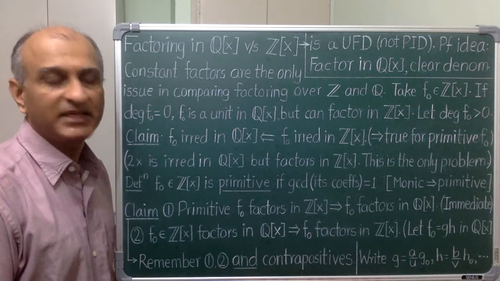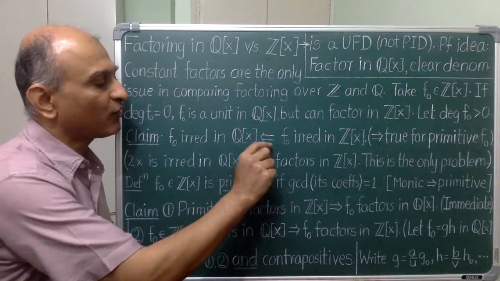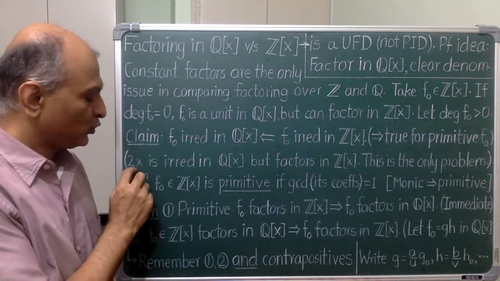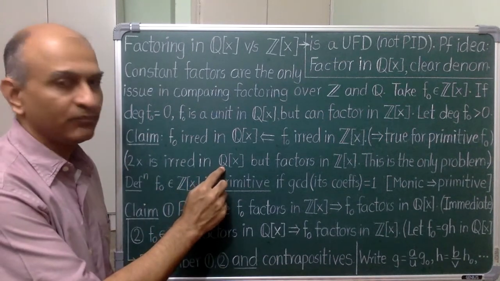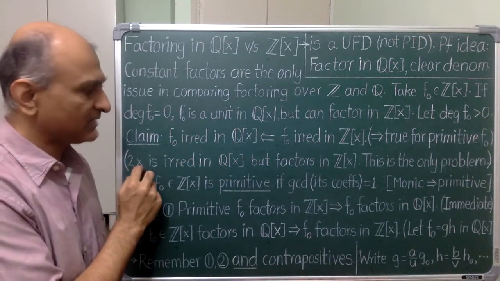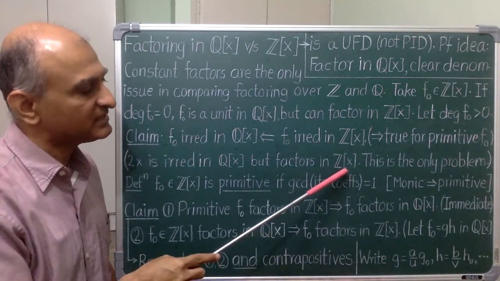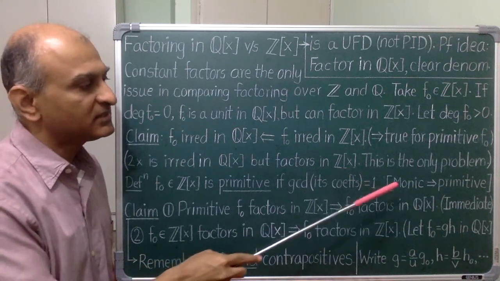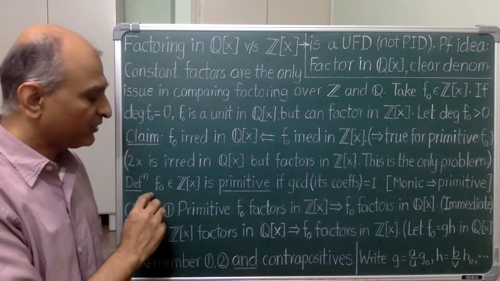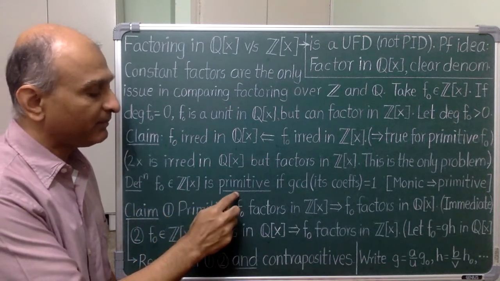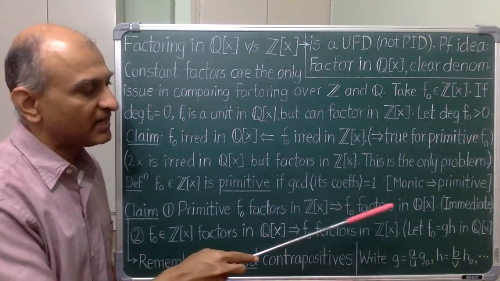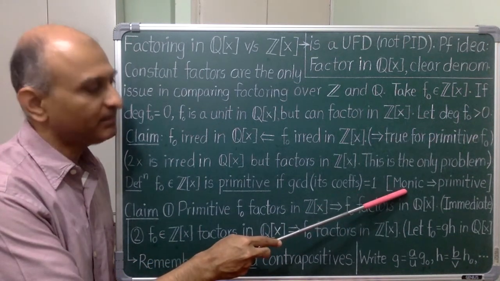The backward implication is true, but the forward is not, and for a simple reason. For example, 2x is irreducible over Q because 2 is a unit here, so it doesn't count, but 2 times x is a non-trivial factorization in Z[x]. However, this is the only problem, and to fix it we make a definition. We call an integer polynomial primitive if the GCD of its coefficients is 1. Notice that a monic polynomial is automatically primitive.